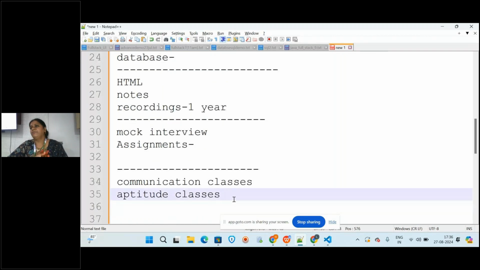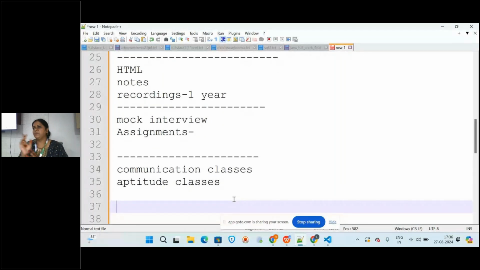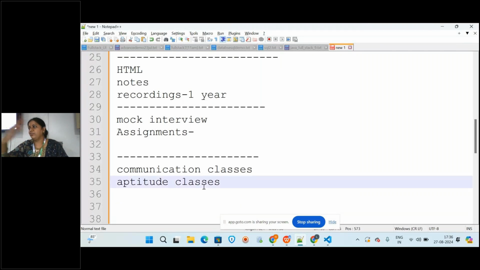In aptitude, whenever you go for an interview, the first test will be the written test, right? In the written test they will ask you aptitude questions. Even though you are very good at technical skills, if you do not know aptitude, you cannot show your performance in the next rounds, right?